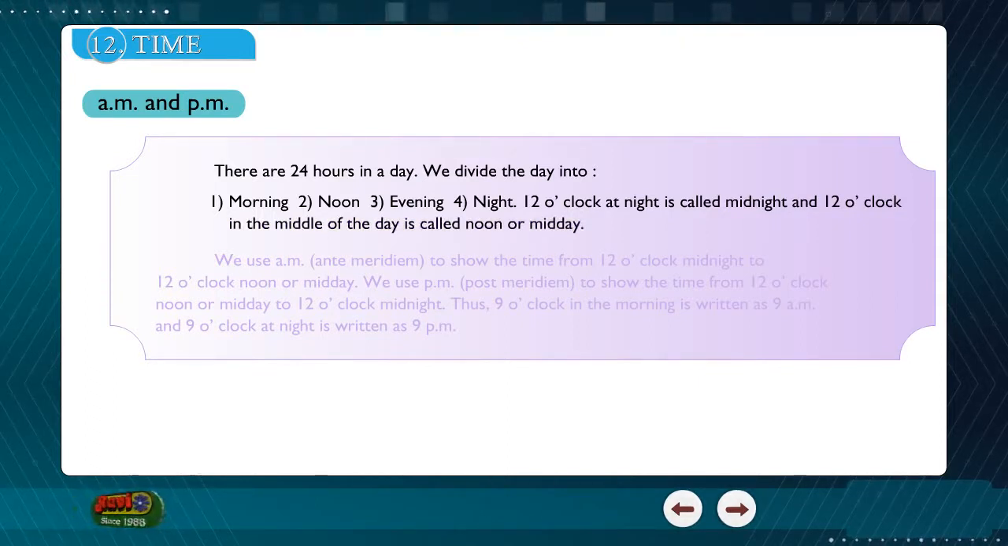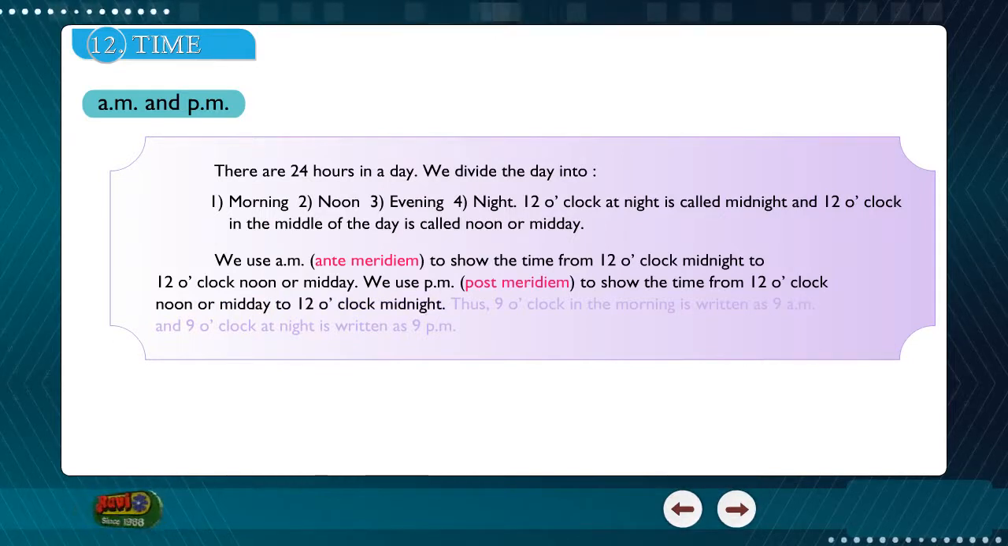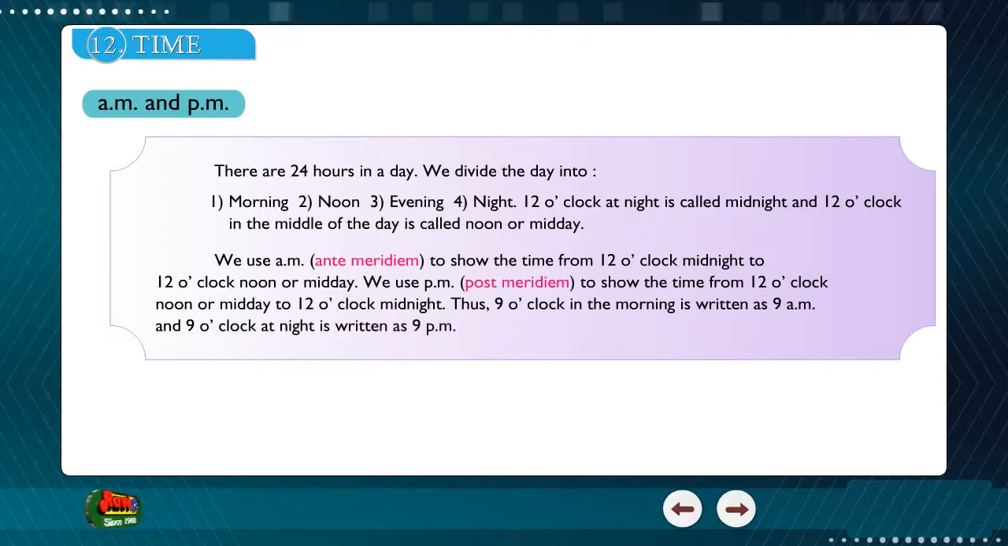We use AM, ante-meridiem, to show the time from 12 o'clock midnight to 12 o'clock noon or midday. We use PM, post meridiem, to show the time from 12 o'clock noon or midday to 12 o'clock midnight. Thus, 9 o'clock in the morning is written as 9 AM and 9 o'clock at night is written as 9 PM.